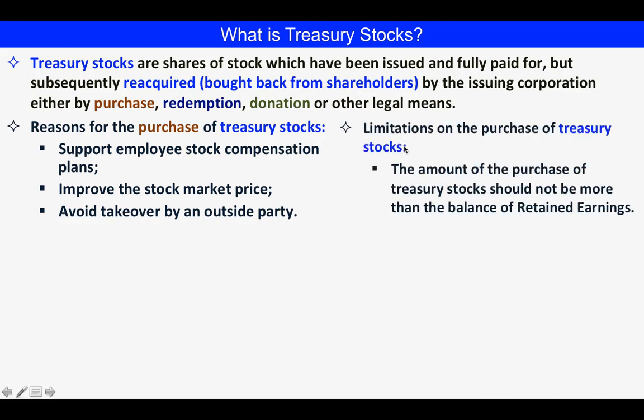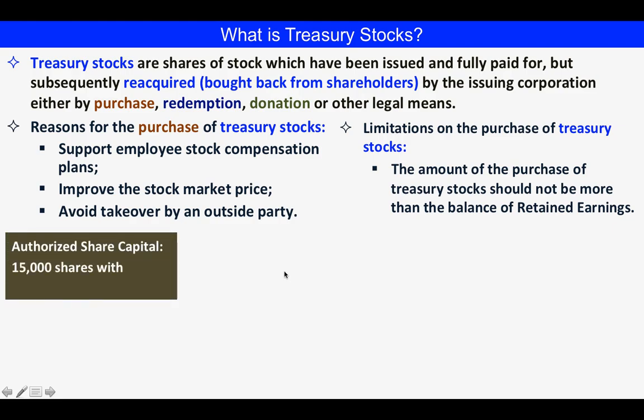Limitations on the purchase of treasury stocks. The amount of the purchase of treasury stocks should not be more than the balance of retained earnings. So the amount that you will be purchasing from the shareholders with regards to treasury stocks, you have to look at the balance of your retained earnings. The amount of purchase of treasury stocks should not be more than the retained earnings.